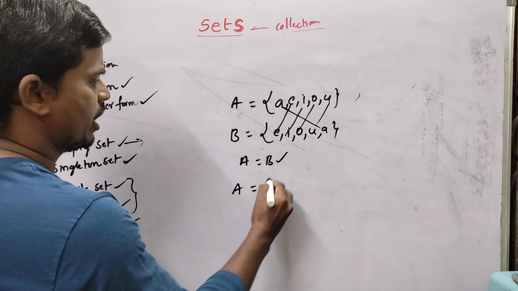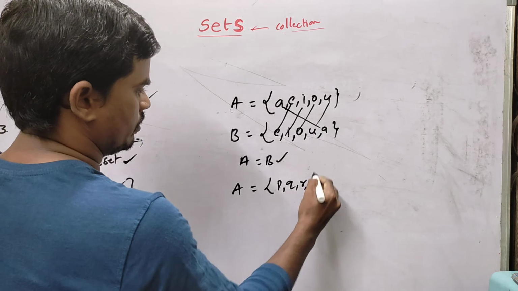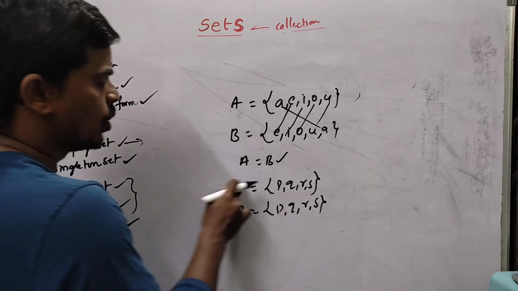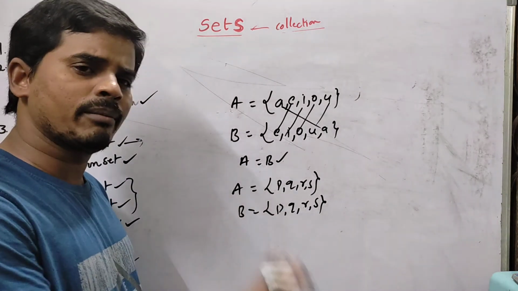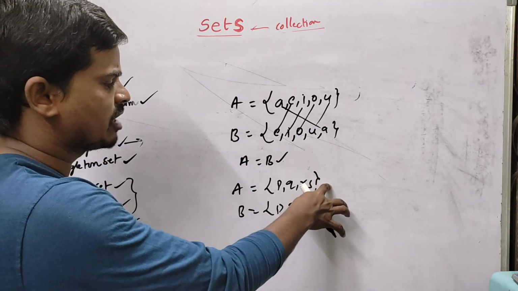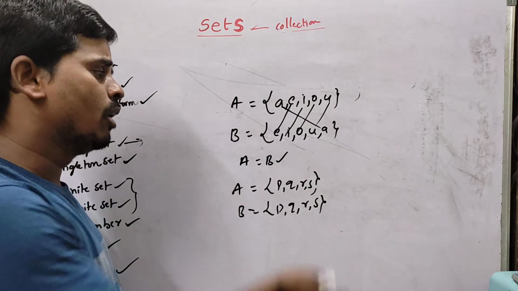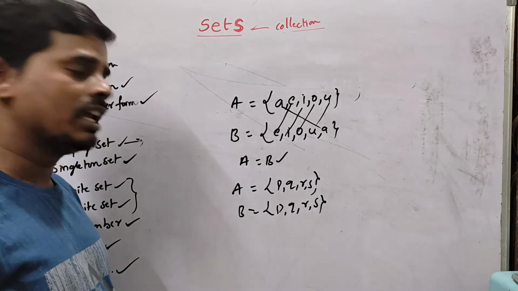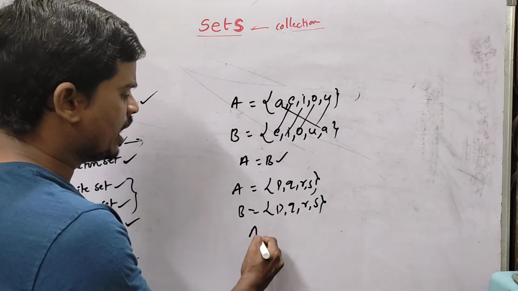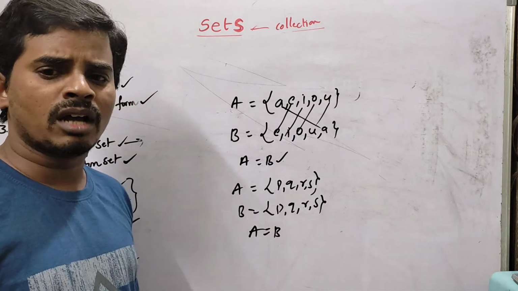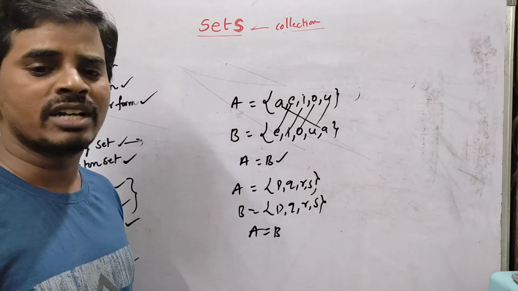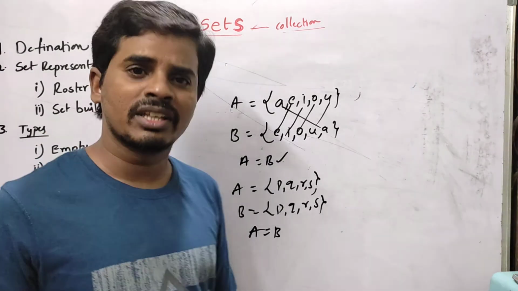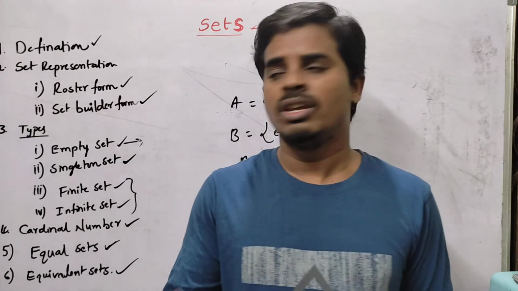One more example: A is equal to P, Q, R, S. Another set B is equal to P, Q, R, S. So A and B are having the same elements and the same number of elements. There is no extra element in A, there is no extra element in B, and no element is missing in A or in B. So A is equal to B. A and B are equal sets because the elements are the same, students. So that is equal sets. If two sets are having the same elements, then they are said to be equal sets.